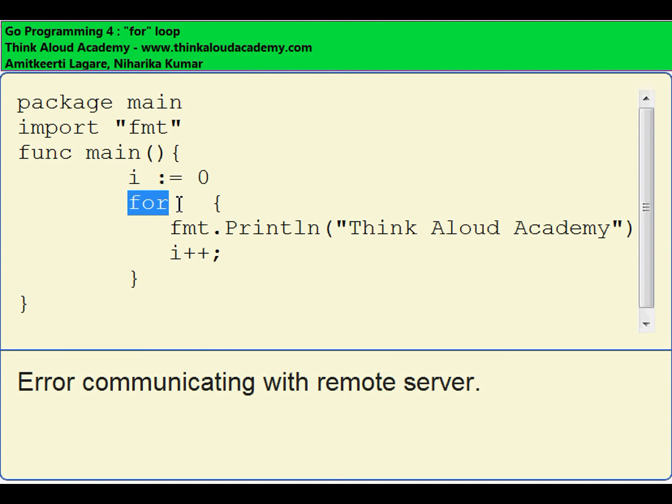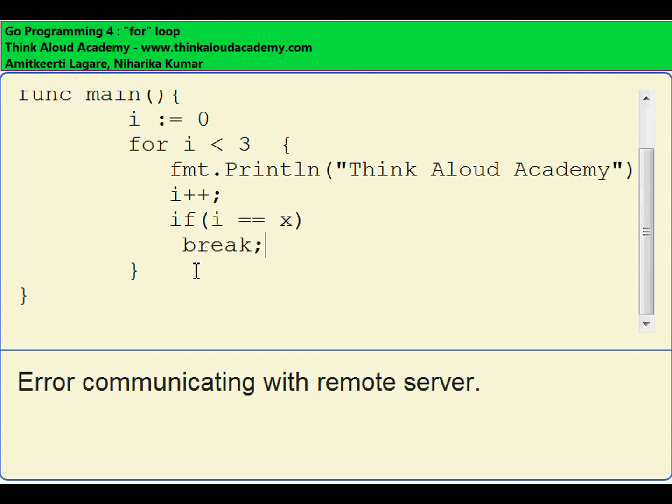If you want to have a do while loop, then I guess you have to do something like a for, with a condition, and you check the condition here. If i is equal to some value x, then I'll have to break from here. So there is no do while loop here. You will have to do some workaround if you really need a do while loop.